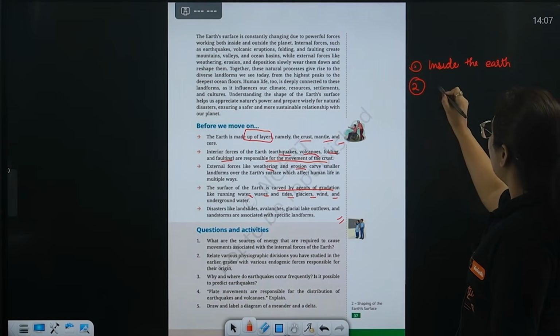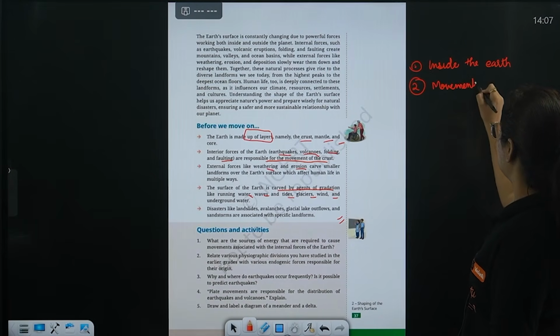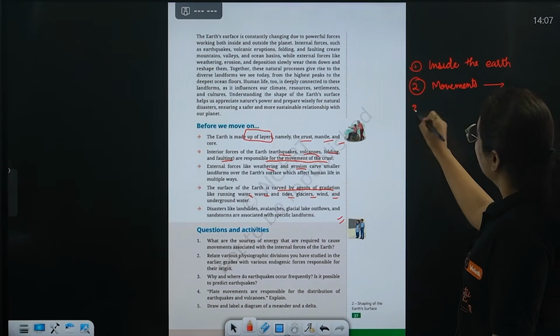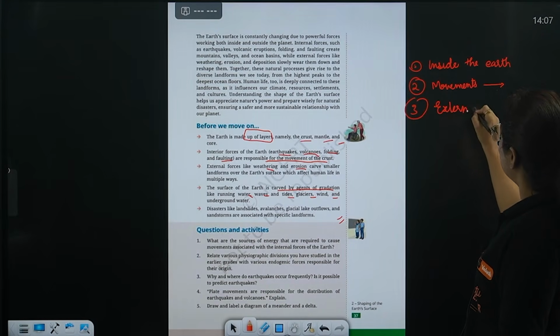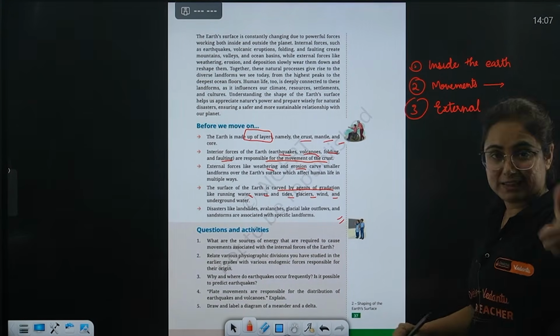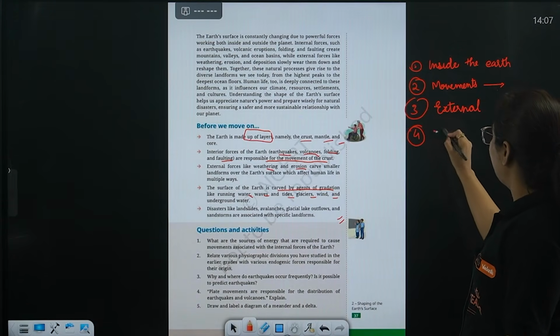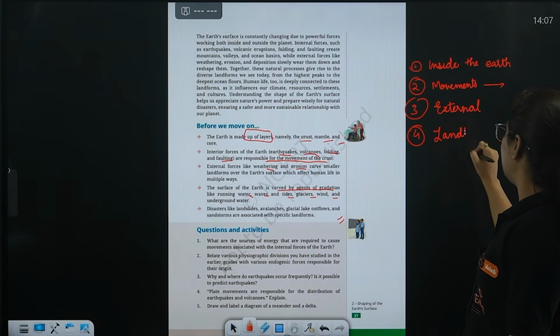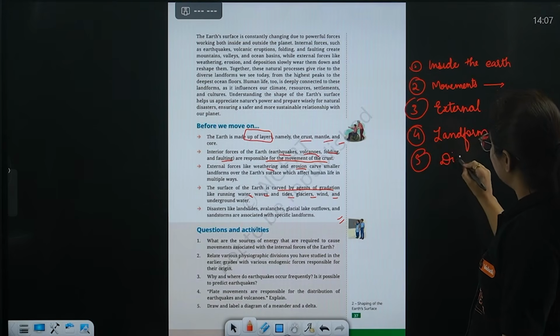Then we talk about movements of the plates, which lead to the formation of several landforms. Third is about external forces, which contain phenomena like weathering and erosion. Then landforms formed by the agents of gradation, and the last one is disaster and its management.